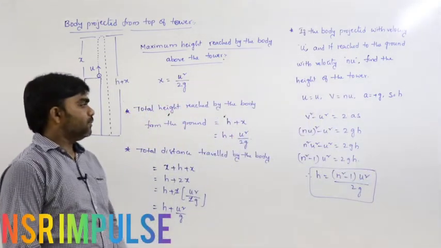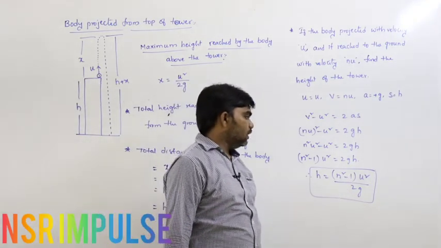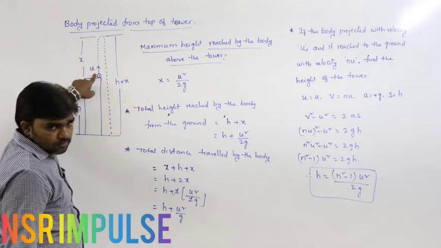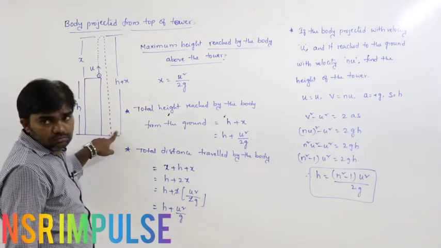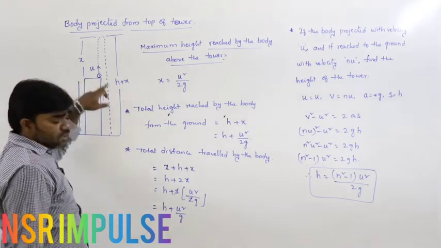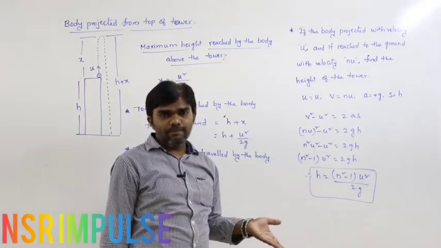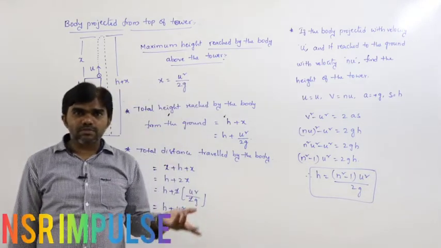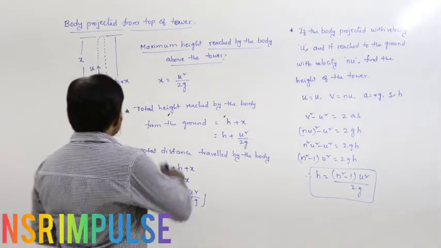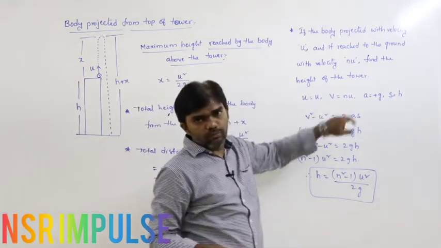So from what height was the body projected? h is equal to n square minus 1 into u square by 2g. Here the condition is the body is projected upwards with velocity u, and it reaches the ground with velocity nu, n times the initial velocity of projection. n means maybe 2u or 3u or 4u, whatever it is. Maybe 2 times, 3 times, 4 times, like that. In that situation, what is the height of the tower? The initial velocity of projection is u. Finally, on reaching the ground, v is equal to nu.